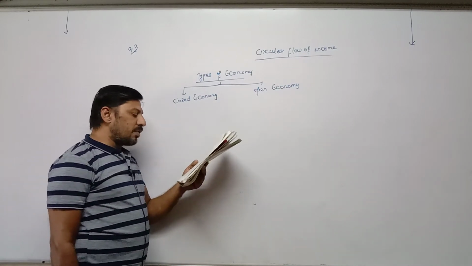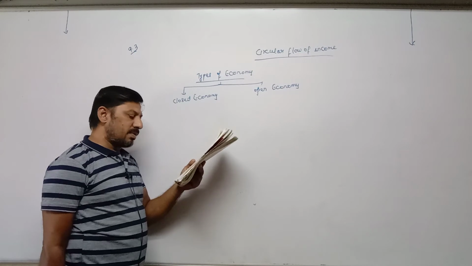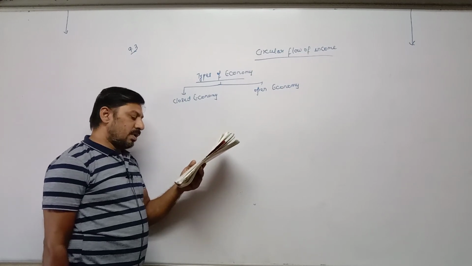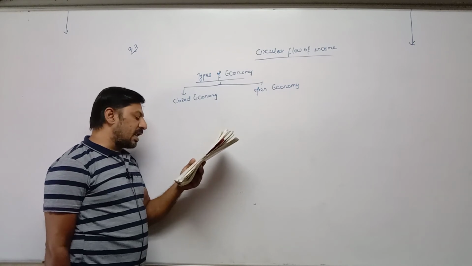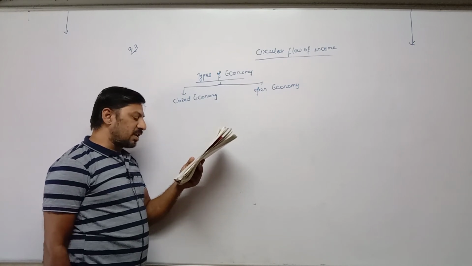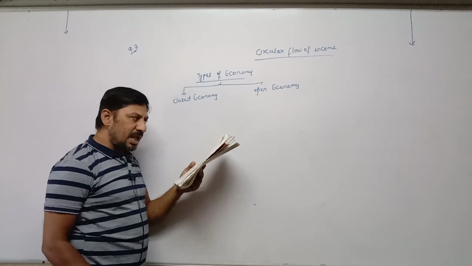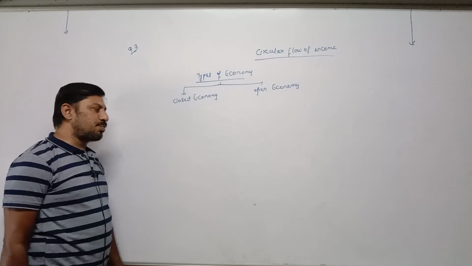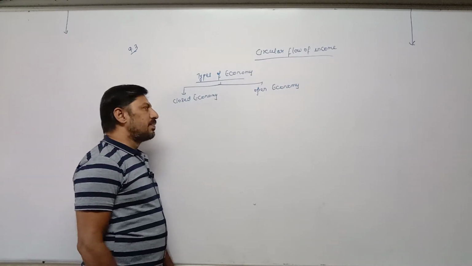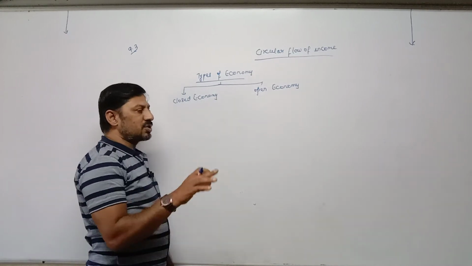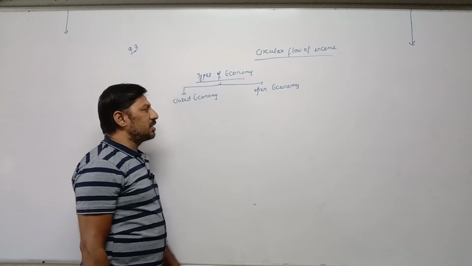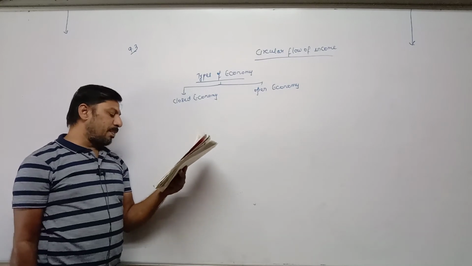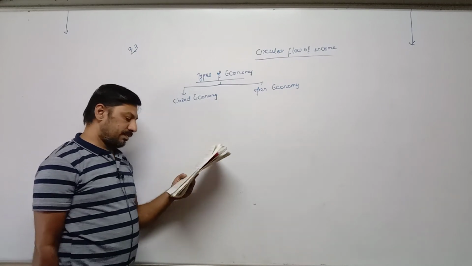The closed economy is the one in which there is no role of foreign trade. Such an economy has no economic transactions with other countries. No goods, services and factors of production are exported, and none are imported. In simple language, goods and services are neither imported nor exported. Means any economy which has no trade relation with any other country is called a closed economy. Closed economy is self-dependent or self-reliant.